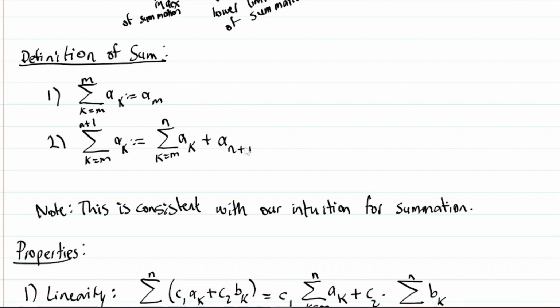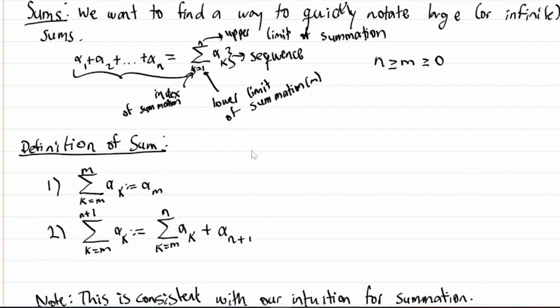And this is consistent with our intuition for summation. You can take some time to verify that indeed you're just going down all the way from n plus 1 to n minus 1 to n minus 2, all the way down to m, and you'll end up getting this as I noted it right here.